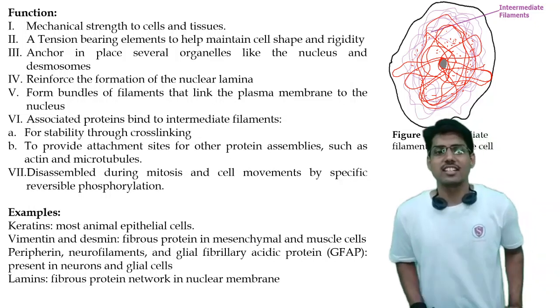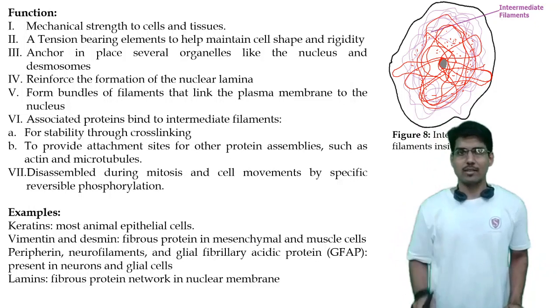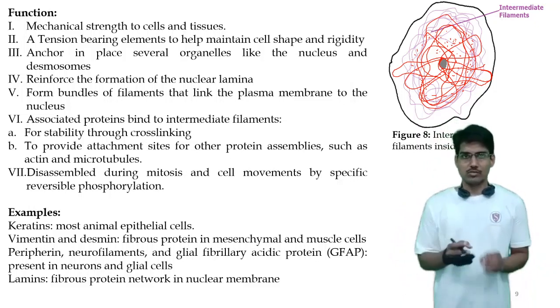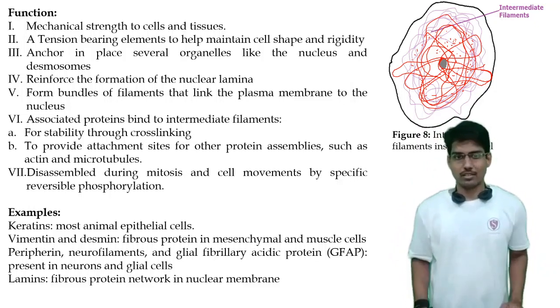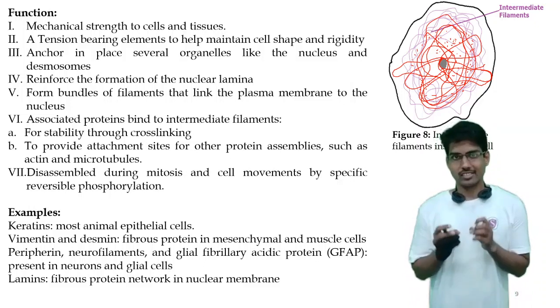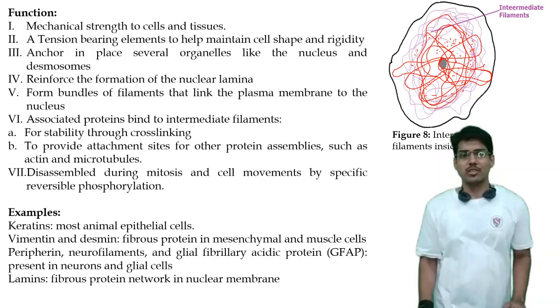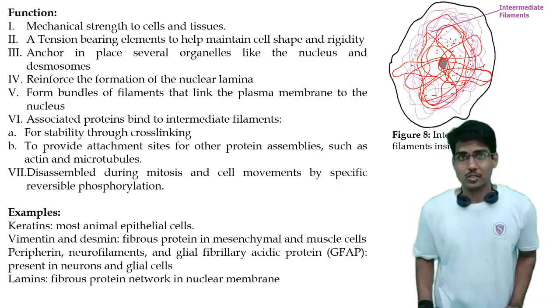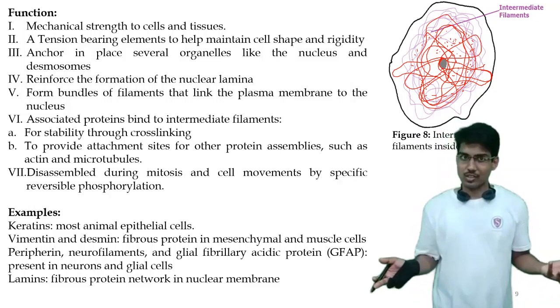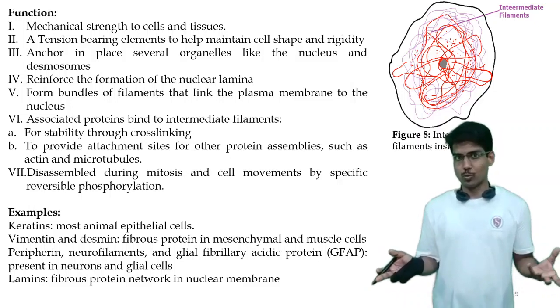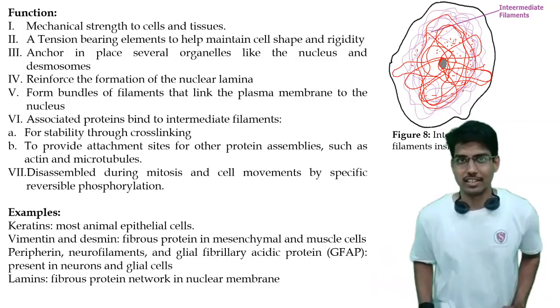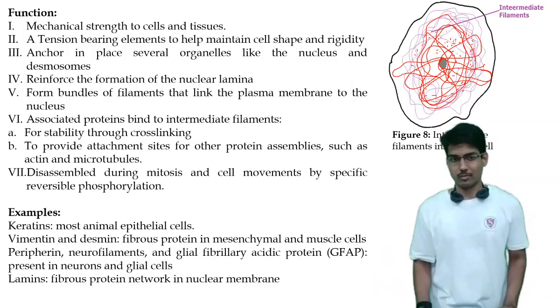Now they also disassemble. These intermediate filaments, during mitosis, during cell division, just disassemble, or during movement they disassemble. And how do they disassemble? By specific, reversible phosphorylation. So they disassemble, and then once the movement completes, they assemble again. So this also occurs with the help of intermediate filaments.